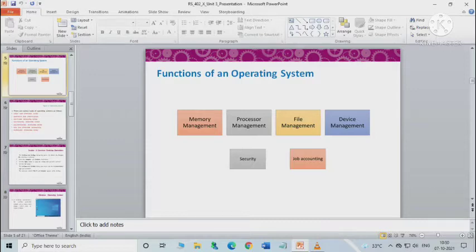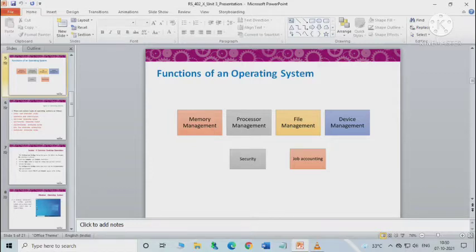Next is device management. An operating system controls the working of all the input and output devices. It receives requests from these devices, performs the specific tasks, and communicates back to the requesting processes. Then there is file management. An operating system also keeps track of information regarding creation, deletion, transfer, copy, and storage of files in an organized way. That means it maintains the integrity of the data stored in these files.